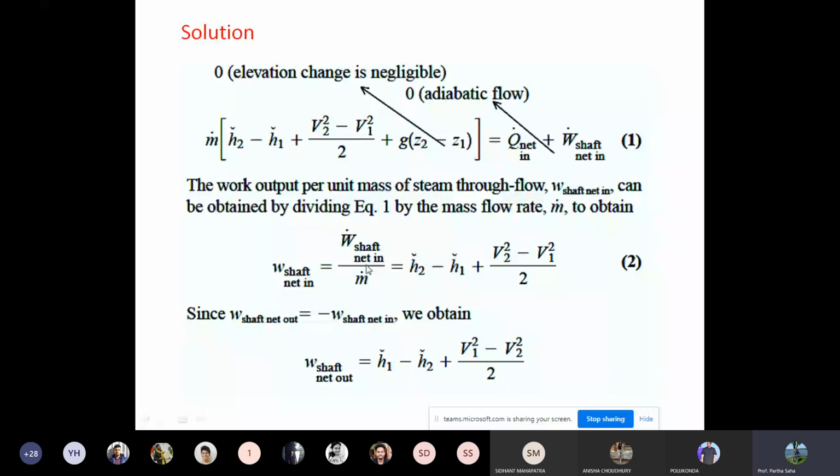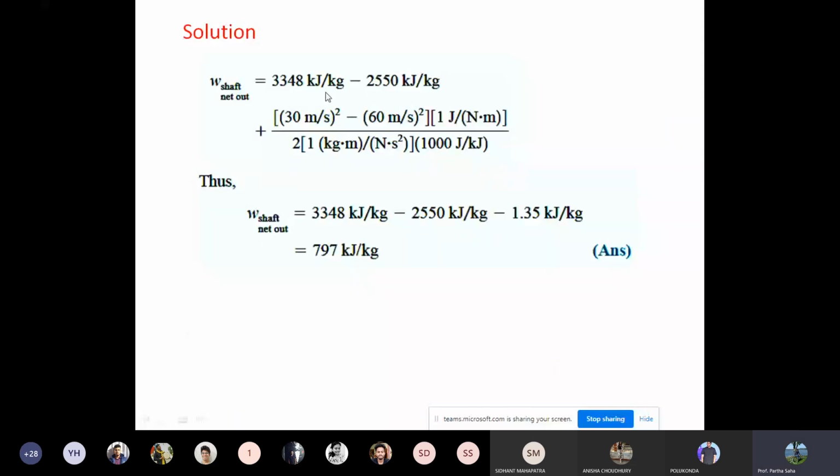So this equation becomes W shaft net by m dot equals H2 minus H1 plus V2 square minus V1 square by 2. Now W shaft net output is equal to minus W shaft net input. Because input is 0, our input is equal to minus of output, so this term becomes negative. So it becomes H1 minus H2, plus V1 square minus V2 square by 2. H1 and H2 are given, V1 and V2 also given. You solve it, and it becomes 797 kilojoule per kg.